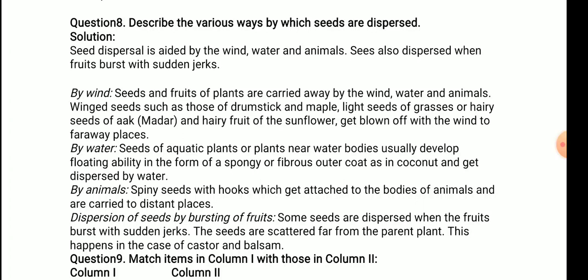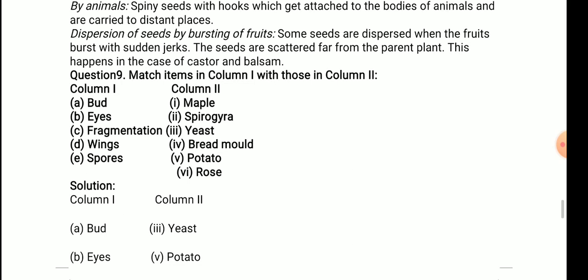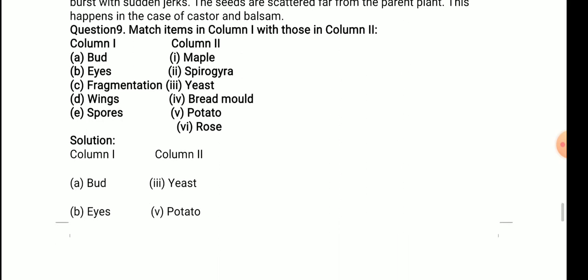Question number 9. Match the following. In column 1: bud, eyes, fragmentation, wings, spores. In column 2, examples are given: maple, spirogyra, yeast, bread mold, potato, and rose. Let's discuss. Bud will be matched with yeast, because yeast is an example of budding, asexual reproduction. Next, eyes. You all know eyes are there in potato when we discuss vegetative propagation. Third is fragmentation. Fragmentation occurs in spirogyra, because spirogyra is an alga.